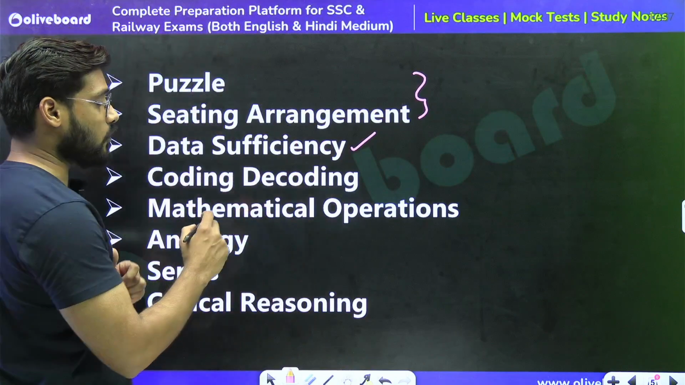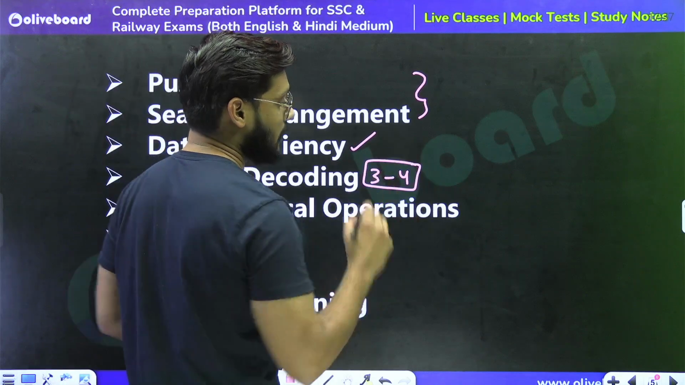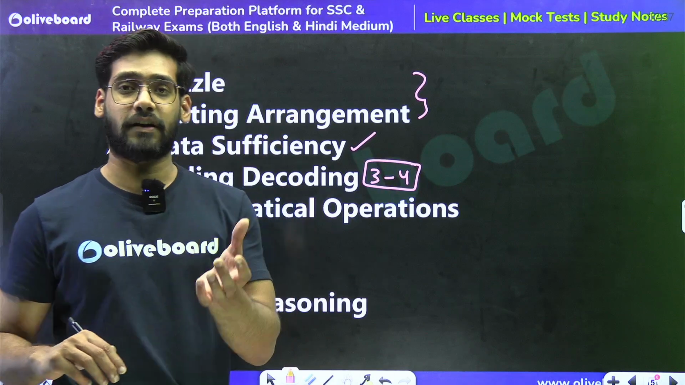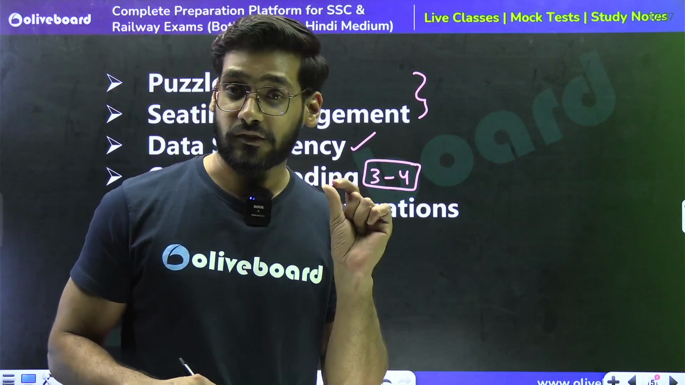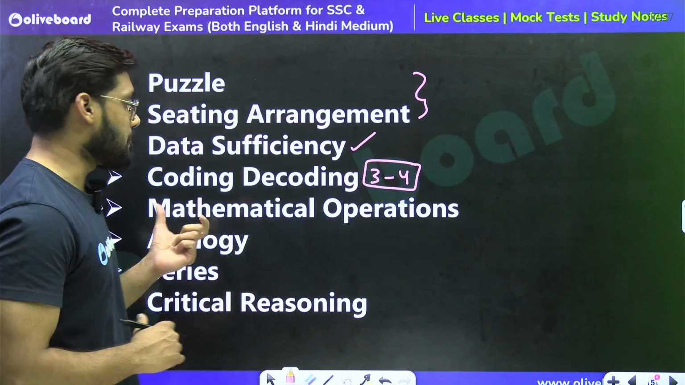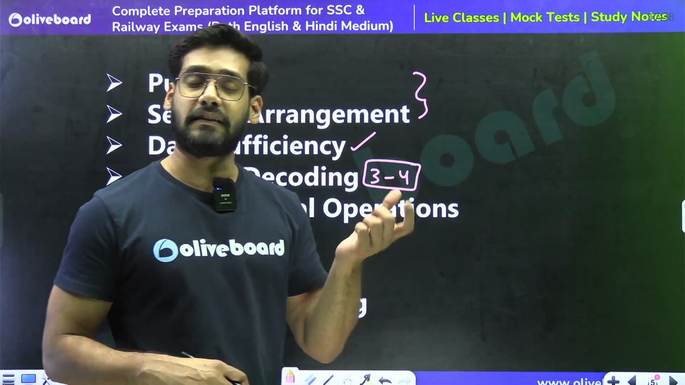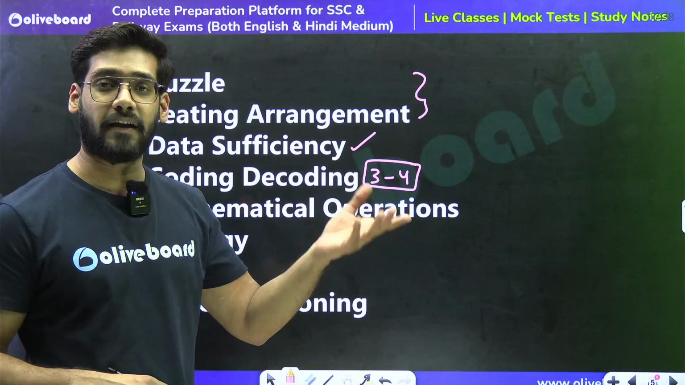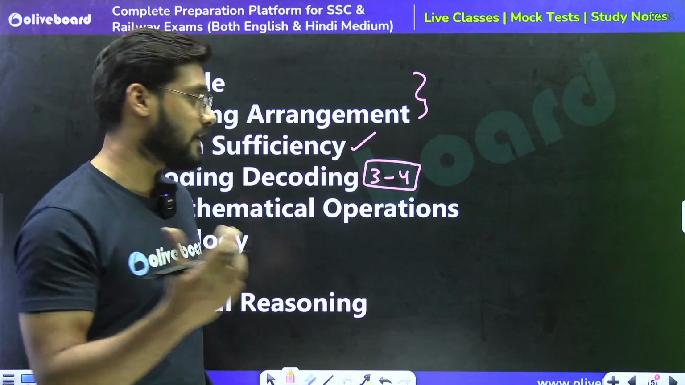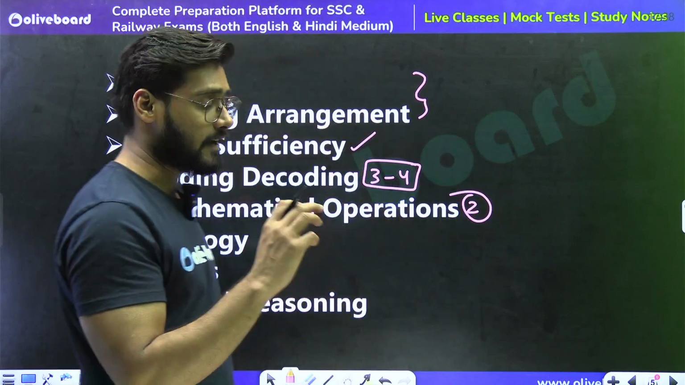Similarly, coding decoding is important. That can hold a weightage of 3 to 4 marks. At least 3 questions from coding decoding can be asked. That includes Chinese coding, number coding, letter coding as well, right? Similarly, mathematical operation questions have also been asked multiple times in the CGL Tier 2 and the CHSL exam as well, at the mains level examination. So we can expect around 2 questions from this chapter, right?